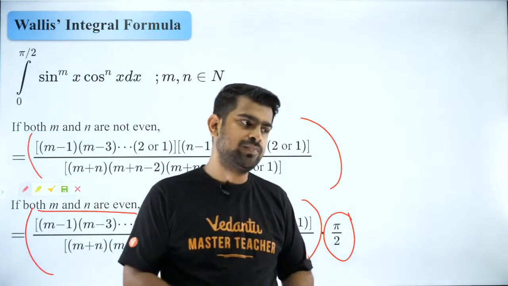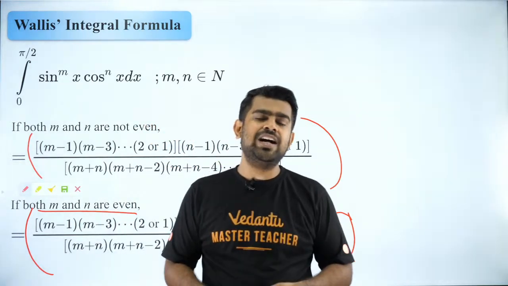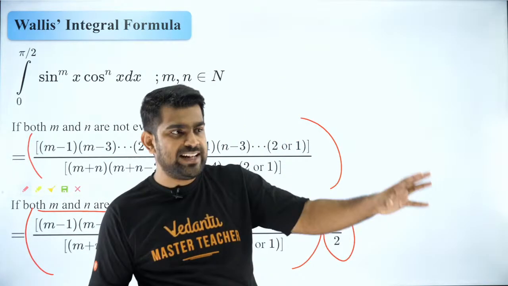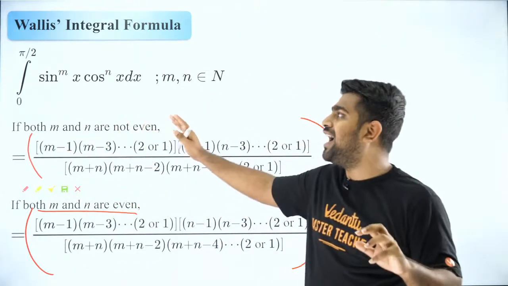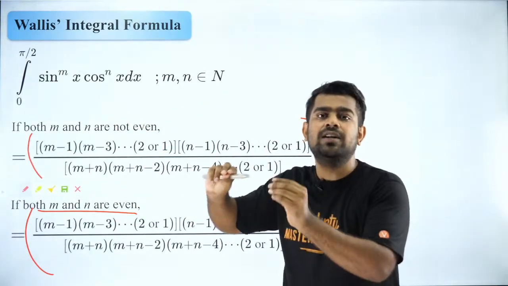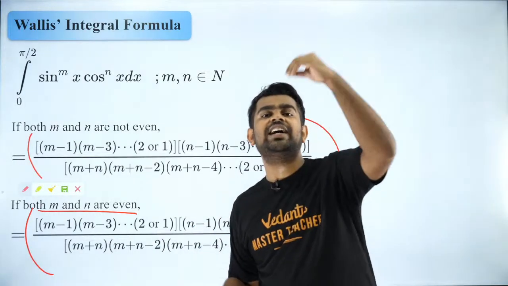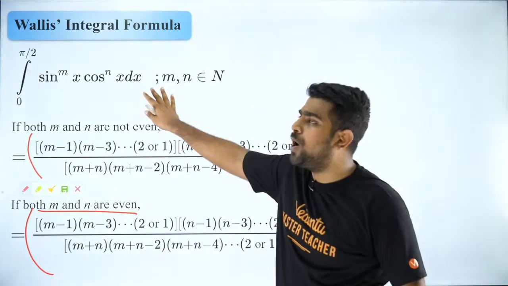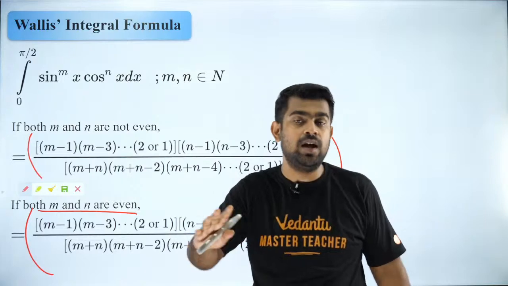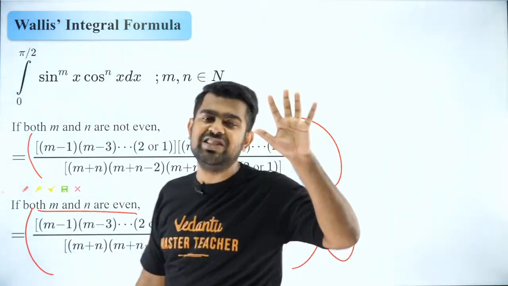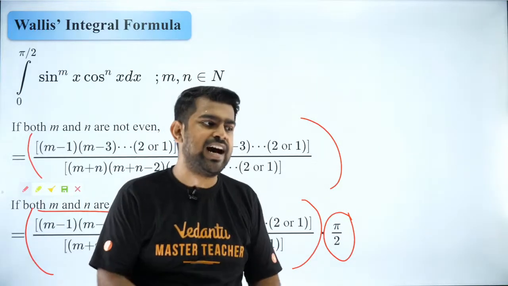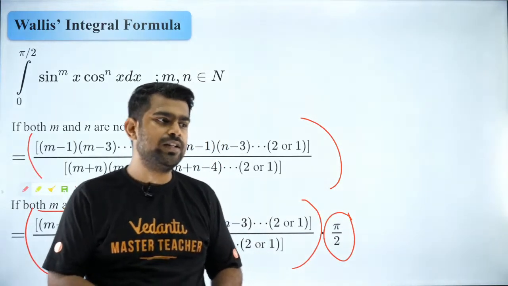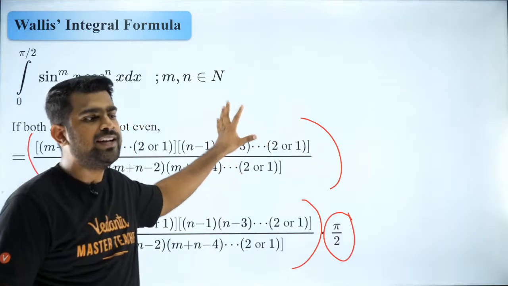Aarti, reduction formula is not important for Mains, but for Advanced it is very important. Wallis's formula is one specific product of reduction formula. So Wallis's formula is important for JEE Mains, but reduction formula in general is important for Advanced only. I hope you got that, Aarti. Got it? So this alone you remember, it is very important.